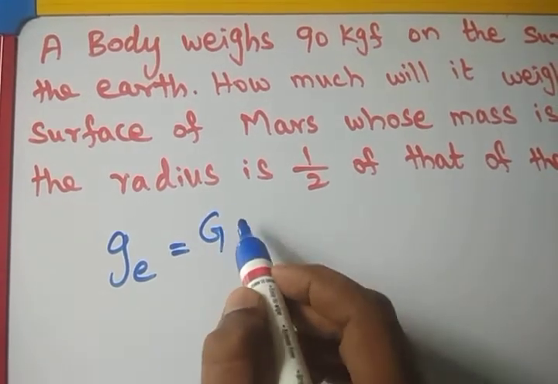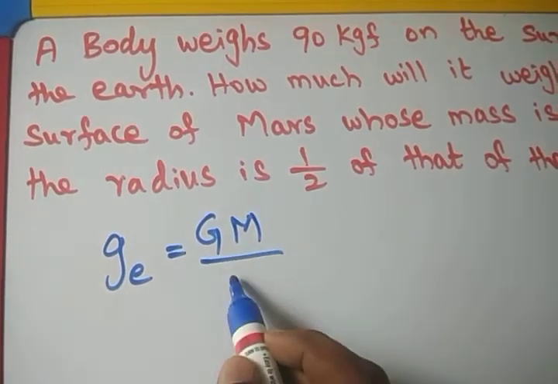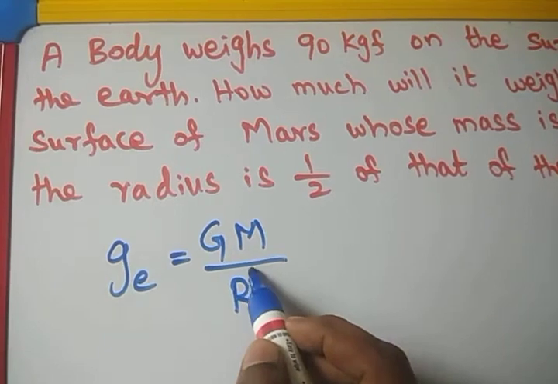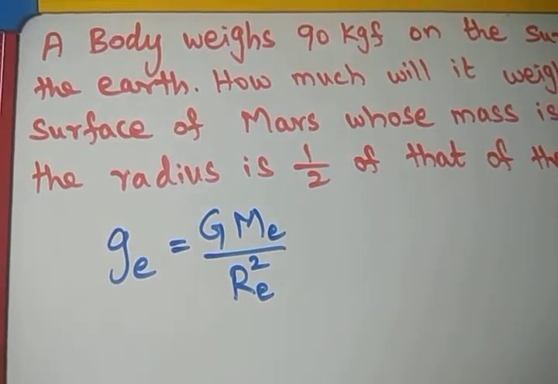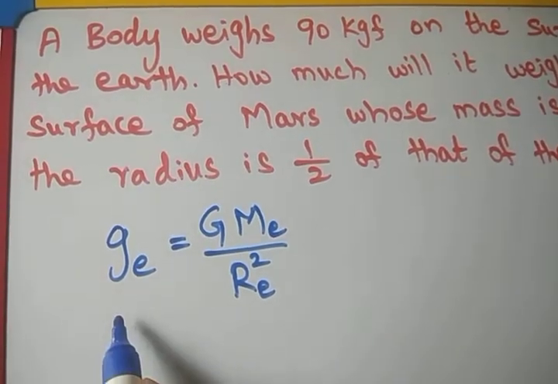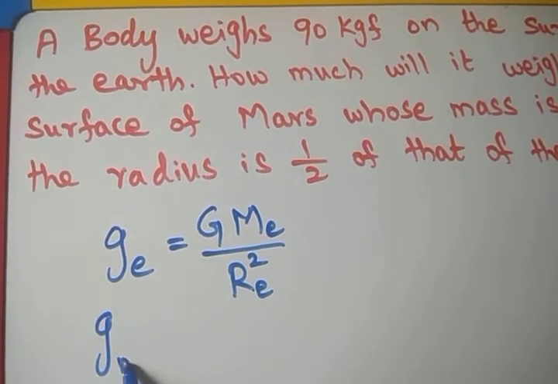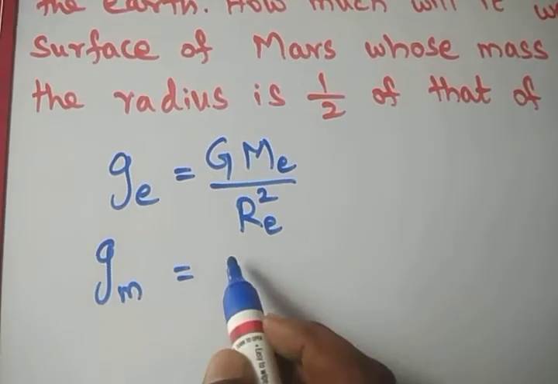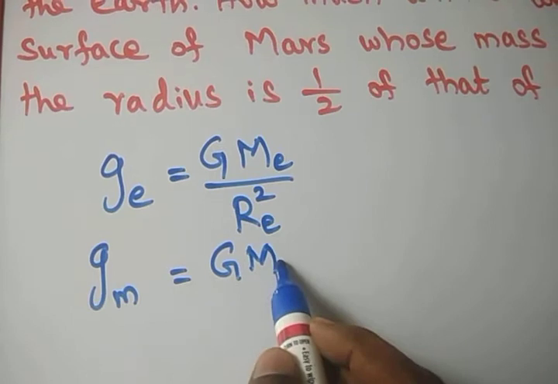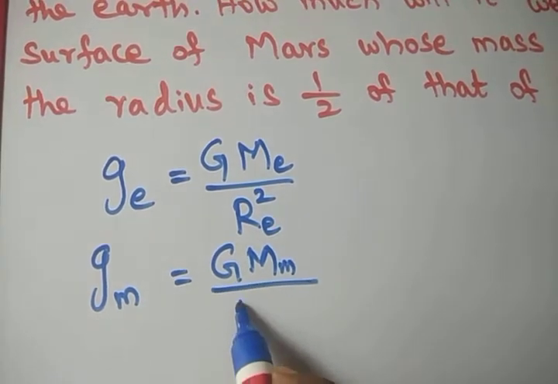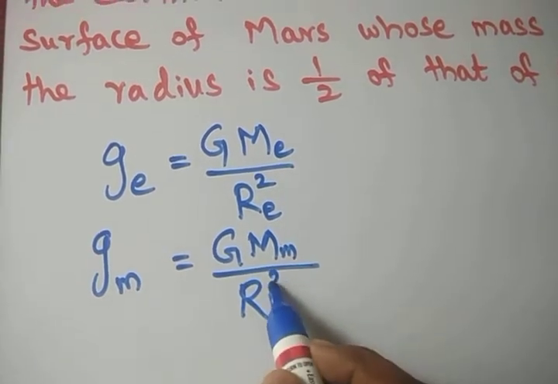It is g m by r square, because this r is the radius of the earth, and this m is the mass of the earth. Similarly for Mars, the gravity on Mars is equal to g m by the radius of Mars, the whole square.